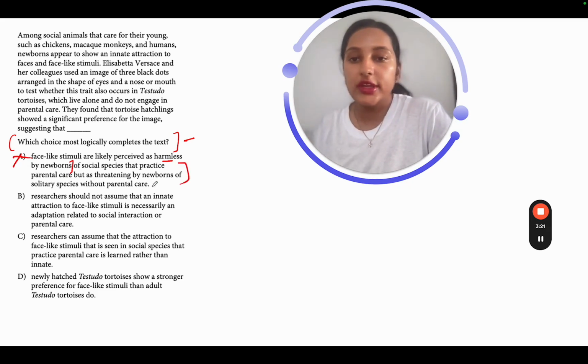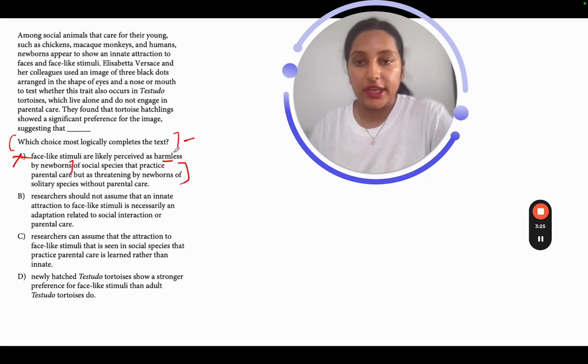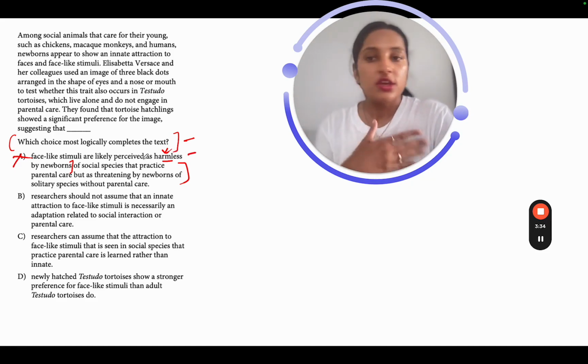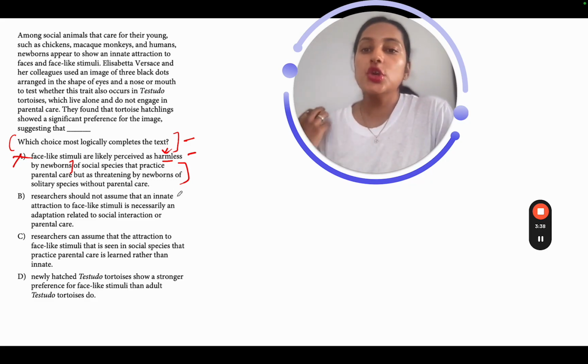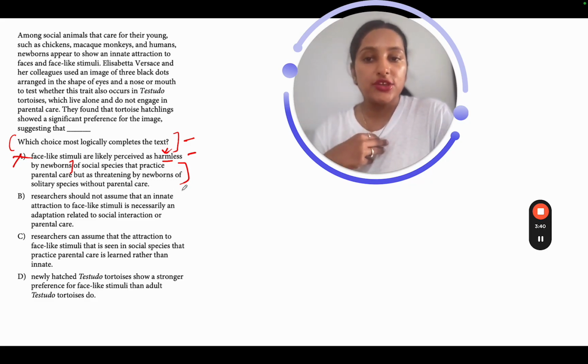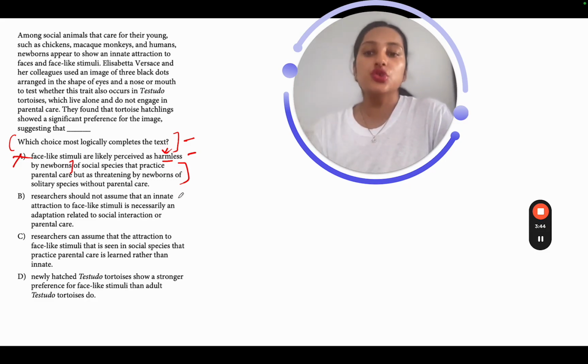I don't want to read this long option and then ultimately eliminate it because of this word over here. As I read this, I identified that it being harmless or harmful is not really the context here. So let's just eliminate this right away. Let's go to B now.